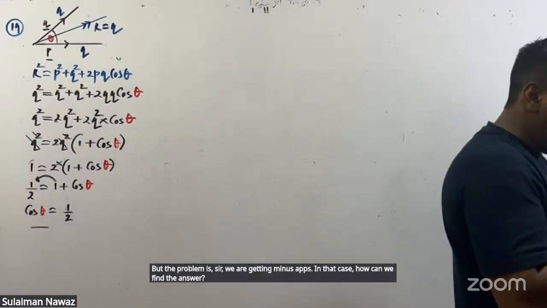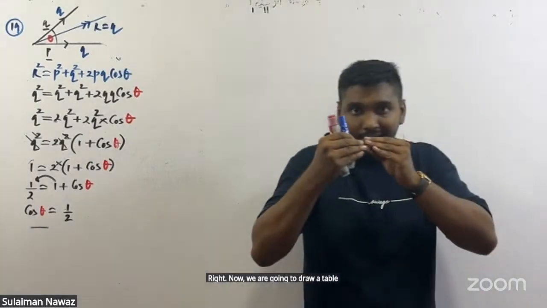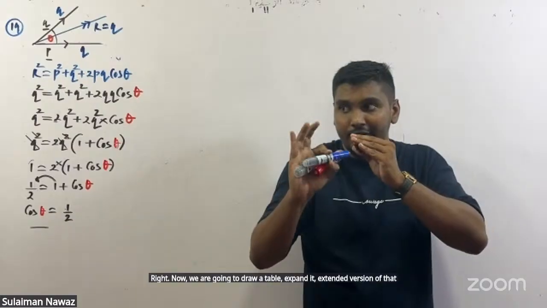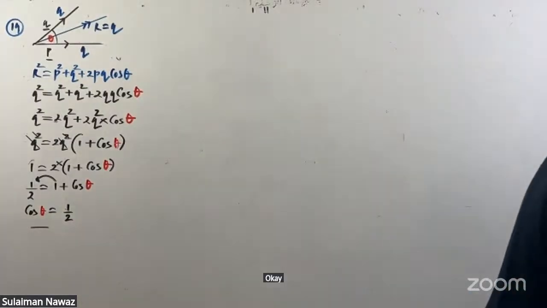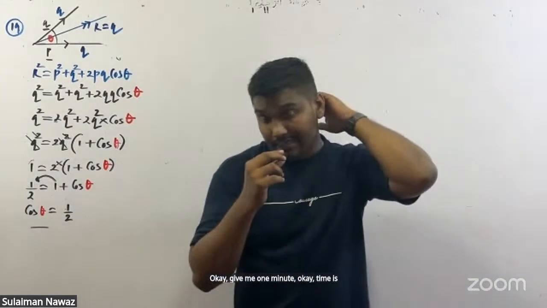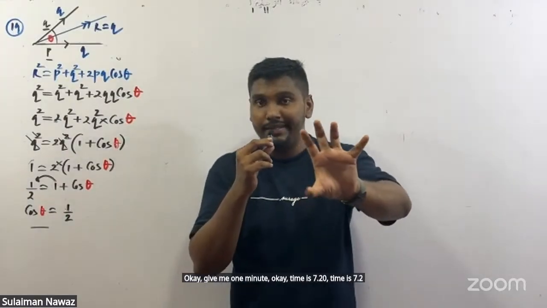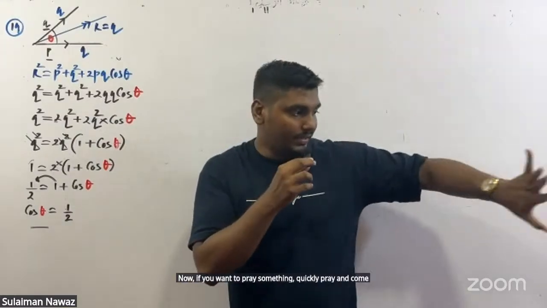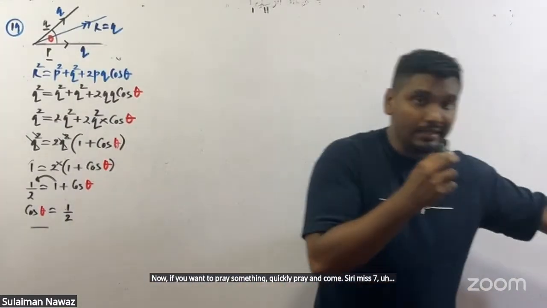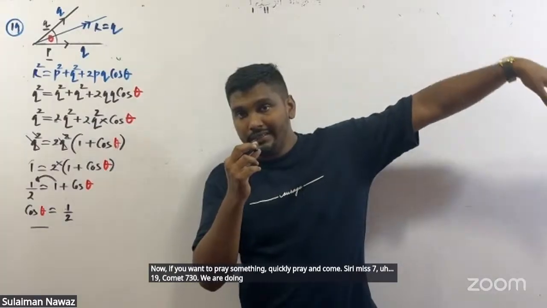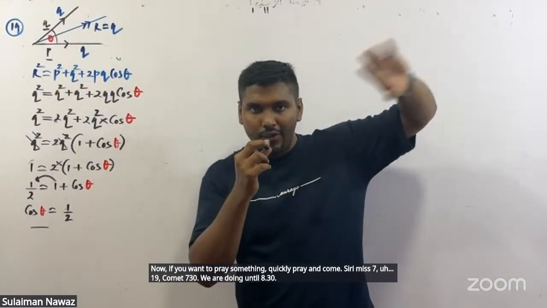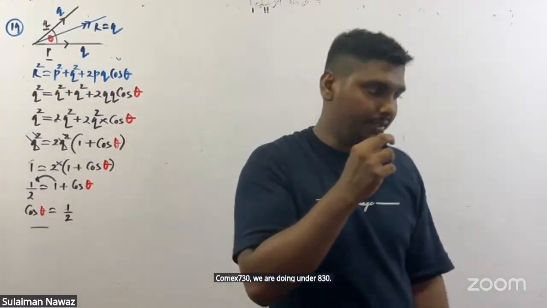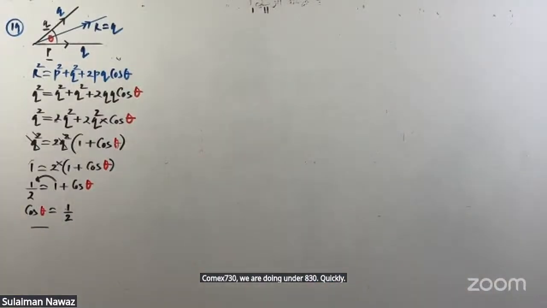Right. Now we are going to draw an expanded, extended version of that sine cosine table. Okay, give me 1 minute. Time is 7:20. We'll take a small break and come. A 10-minute break. If you want to pray, quickly pray and come. Come at 7:30. We are doing until 8:30. Take a break and come quickly.